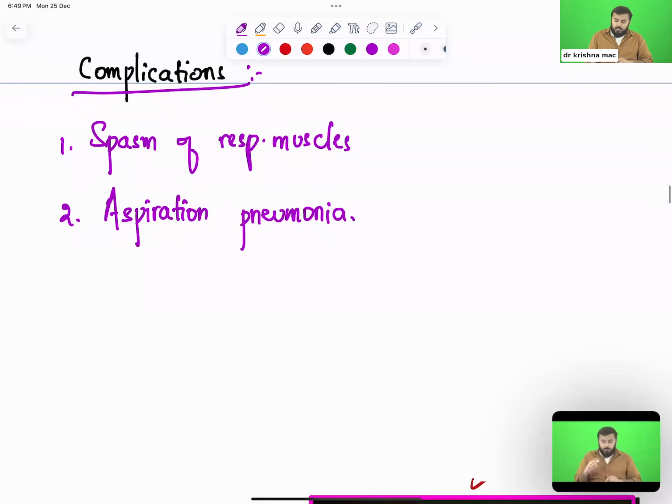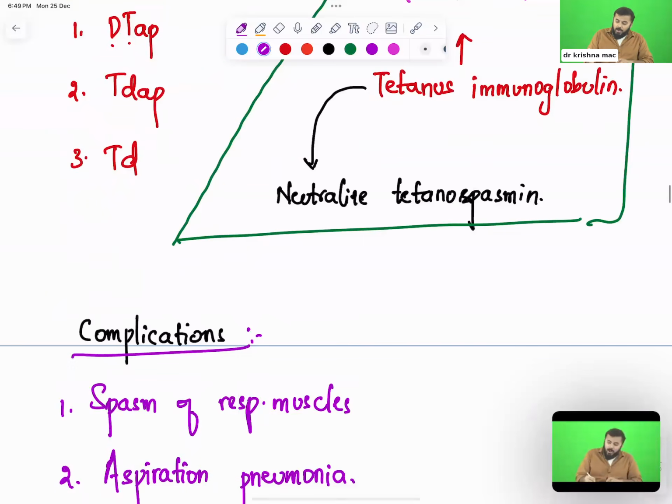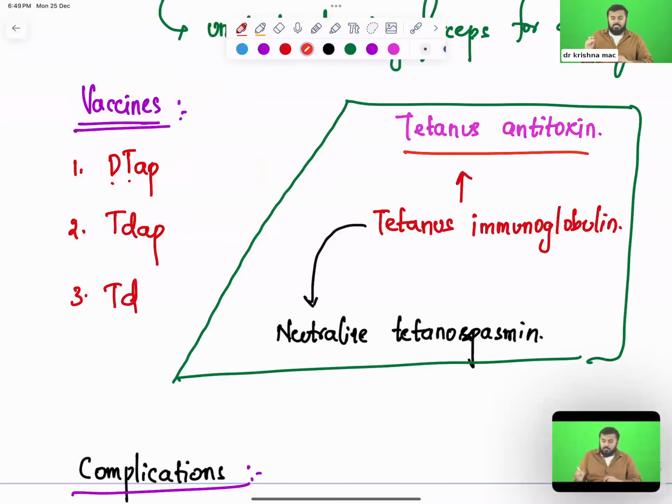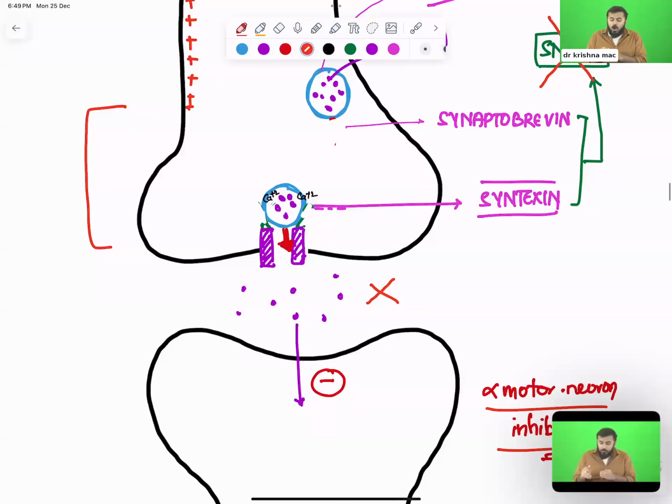Now another important thing, sir, apart from tetanus antitoxin, is there anything that you can give? So if I have to give anything, just look at the concept. What is deficient here? The thing that is deficient here is GABA. There is no GABA here. If there is GABA, the problem will be solved.